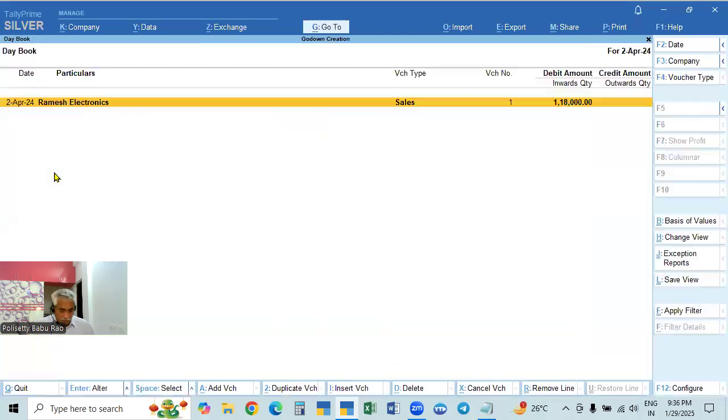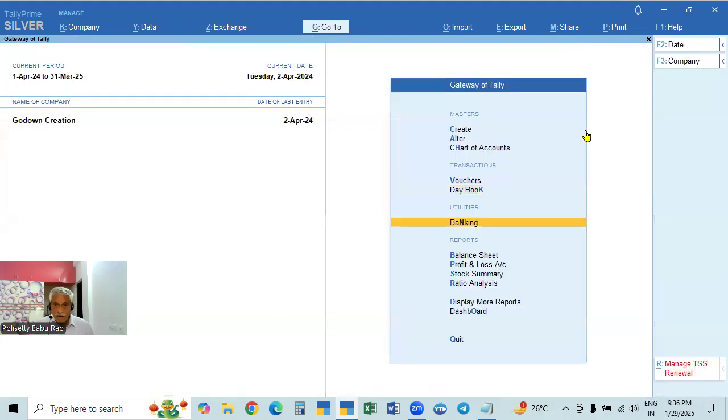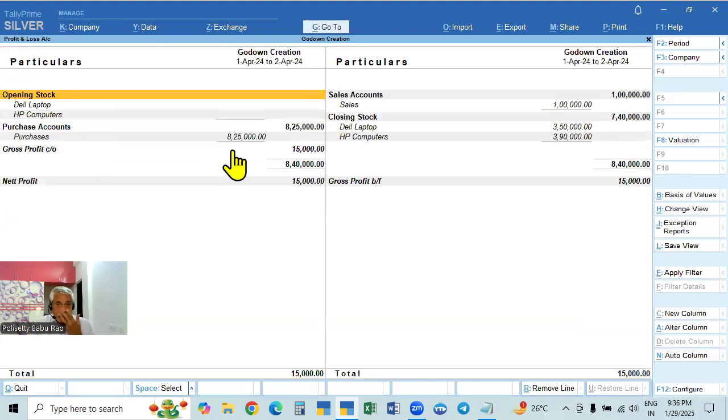So now if you see the stock summary, but here if you go to reports, the day book will show all of this. Say what was purchased, then sold. All the transactions are shown. And if you go to the profit and loss account here, what are the purchases and sales we made? So what are the sales we made and the balance stock items, closing stock, it is showing.